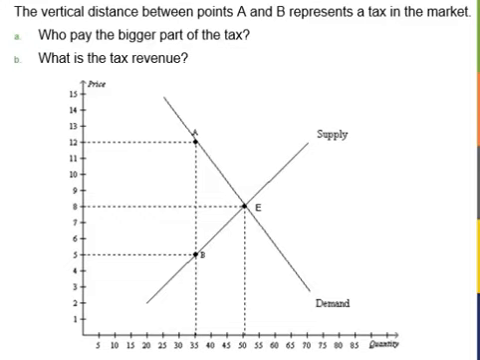The vertical distance between point A and B represents a tax in the market. We will see who pays the bigger part of the tax and calculate the tax revenue. If you want to try it, please pause the video now. Otherwise, keep watching.